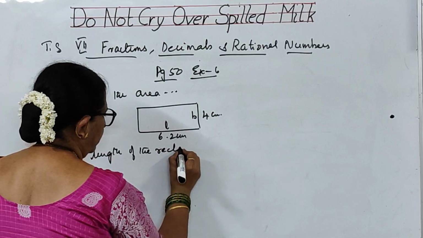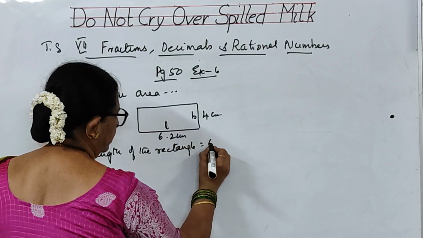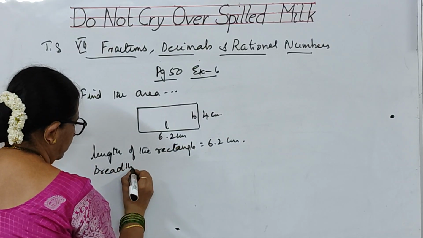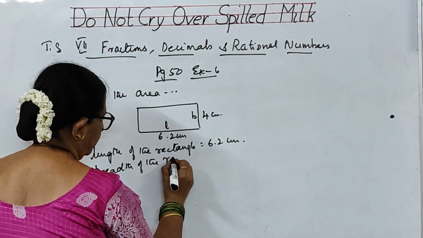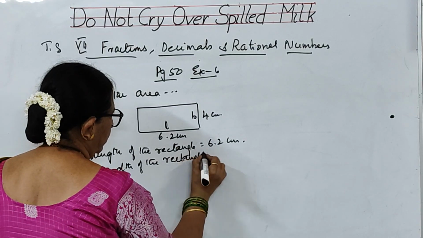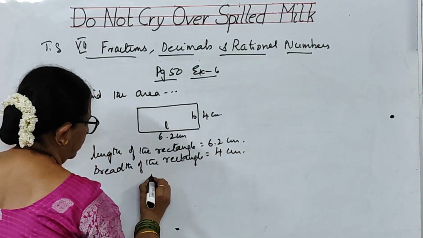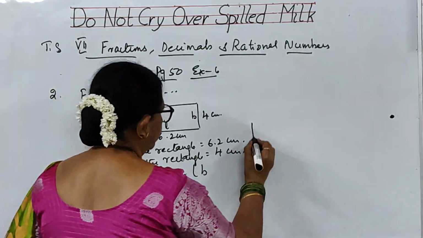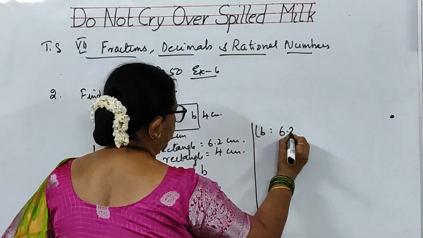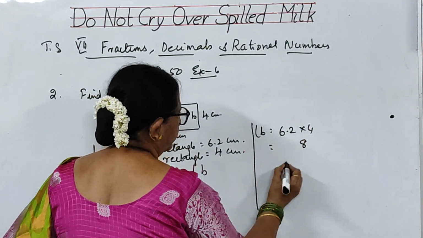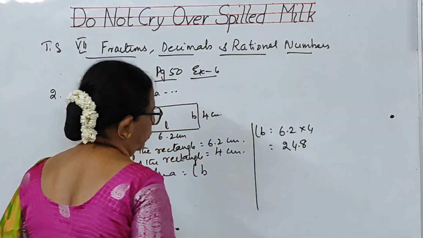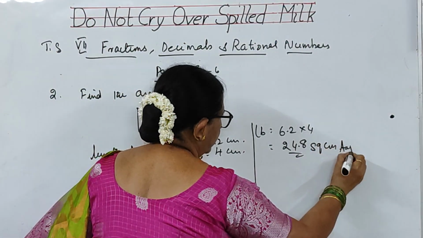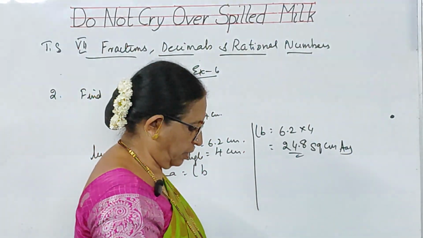So, length of the rectangle is equal to 6.2 centimeters and breadth of the rectangle is equal to 4 centimeters. So, area formula is L into B. So, L into B is 6.2 into 4. 4 2s are 8, 4 6s are 24. Before 1 digit. So, 24.8 square centimeters is the area of the rectangle. This is the answer, children.